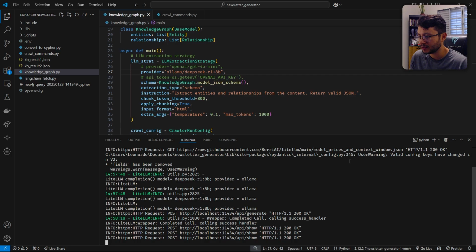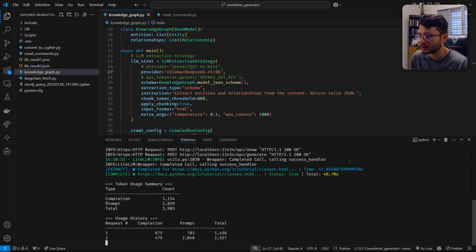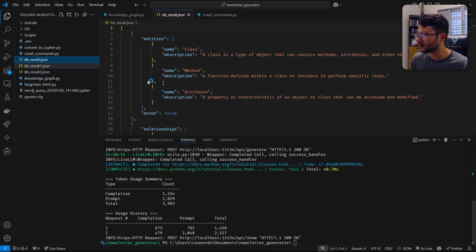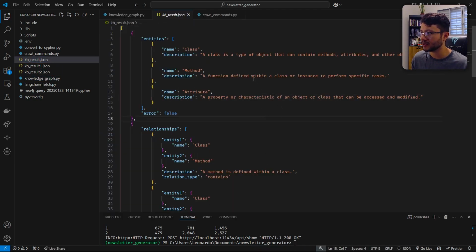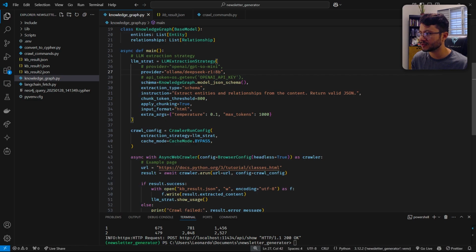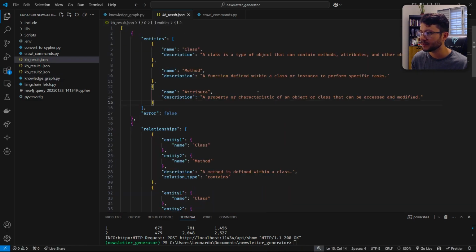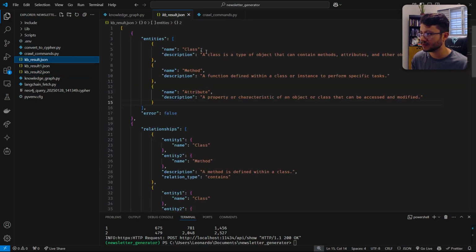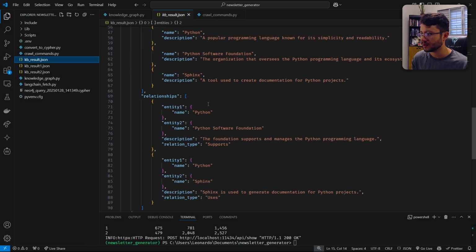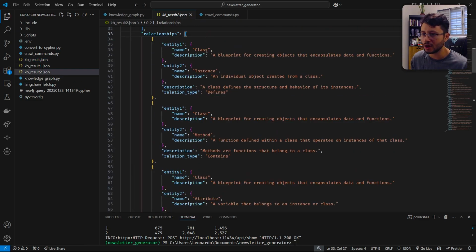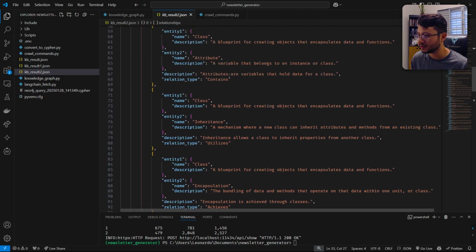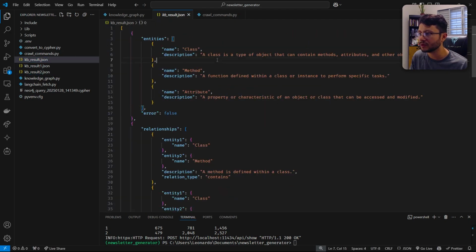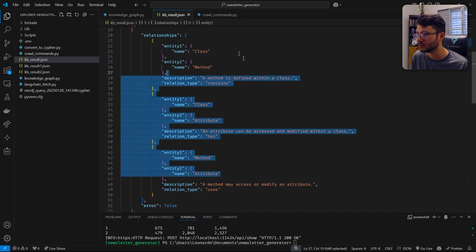Yeah, it took a while, but now it's responding, it's solving some calls. I think it might have already fetched it. It's just that now the LLM is actually working on producing the structure. Let's take a look at it. Okay. Yeah, so it brought a pretty nice structure, and that structure is really guaranteed because of this schema that we input right here. Let's compare this to what was created previously. Right off the bat, you can see that some entities weren't discovered, as well as some relationships. So for the JSON output of GPT-4o mini, this was what was generated. And for the local Ollama DeepSeek, this one was generated.